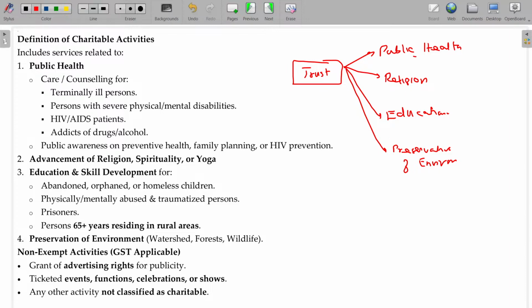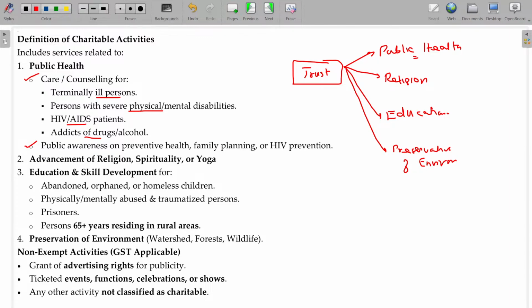In case of public health, let me list. Two aspects are there. One is care and counseling given. Another one is awareness program. Care and counseling given to whom? Terminally ill persons, persons with severe physical and mental disabilities, persons affected by HIV and AIDS, addicts of drugs and alcohol. For them, care and counseling given, those activities involving some costs will be totally exempted. GST will not be leviable.